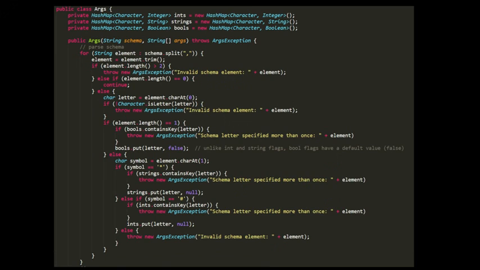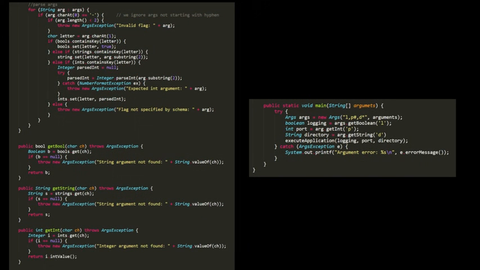And first what we do is we parse the schema in this loop. We split the schema string by comma, and then for each element of the schema, we add that character to the appropriate hash map given the symbol character that might accompany it. And for now, we're just giving the integer and string and Boolean values in these hash maps default values. For Boolean, the default value is false, but for string and integer, the default value is null. Because it makes sense for a Boolean flag, if you omit the flag, then presumably it should be false. But if you omit a string or integer flag, who knows what that should be. So there's not really a default value there.